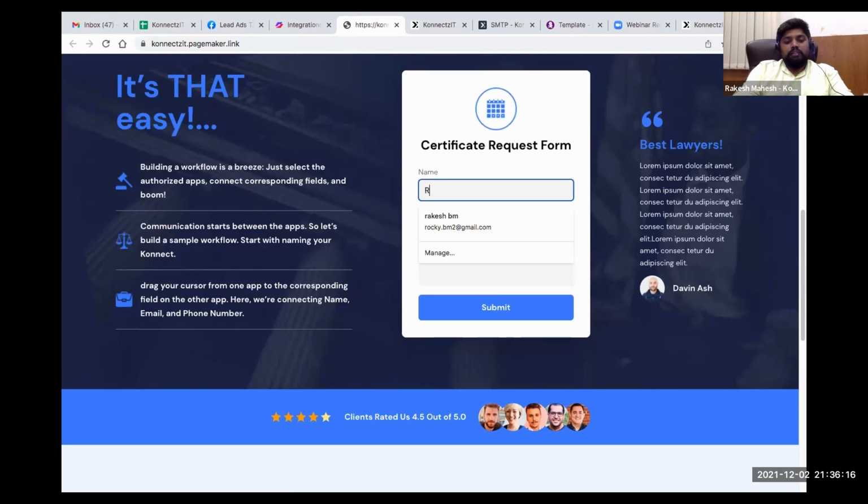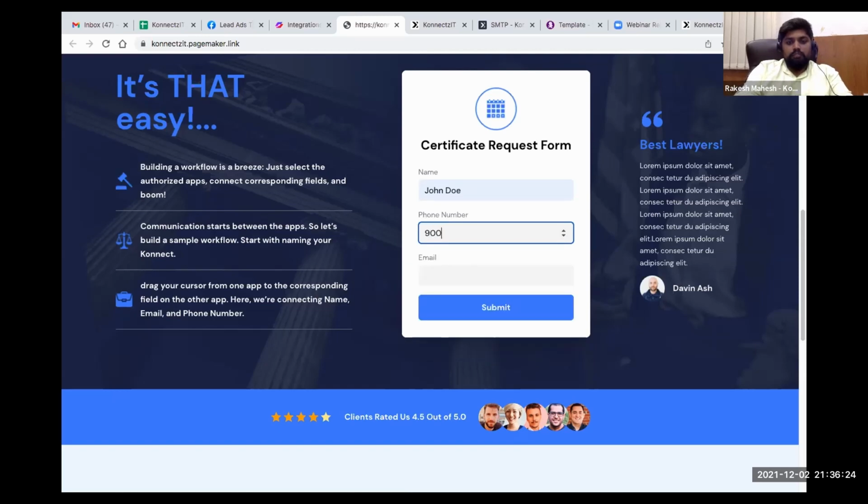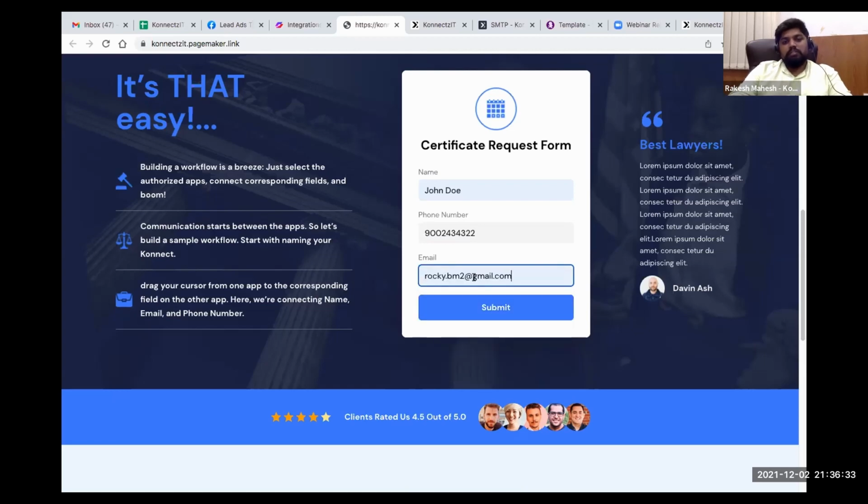So I will enter my name now as John Doe. I'm going to choose any other phone number, so let me add any number, and choose the email ID. I'll use the same email ID because I need to get the details to my email ID to show a demo.